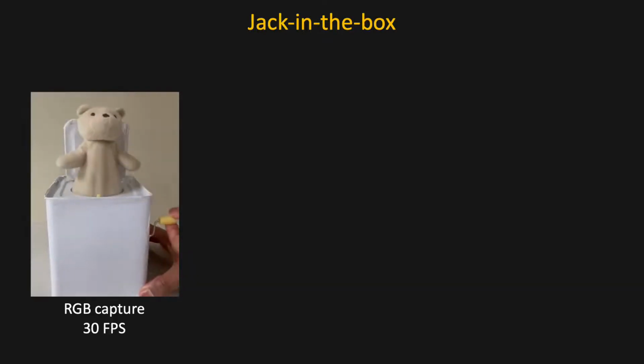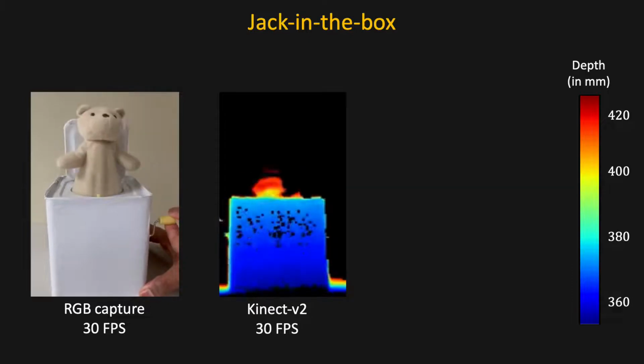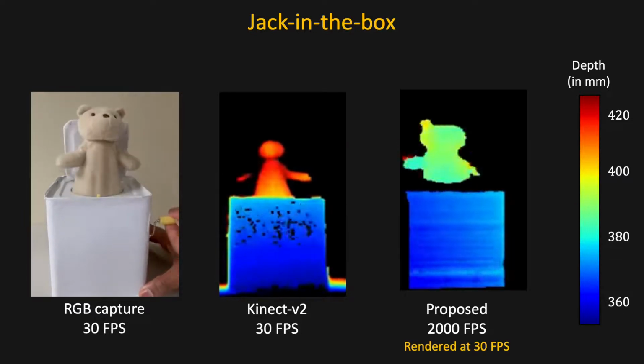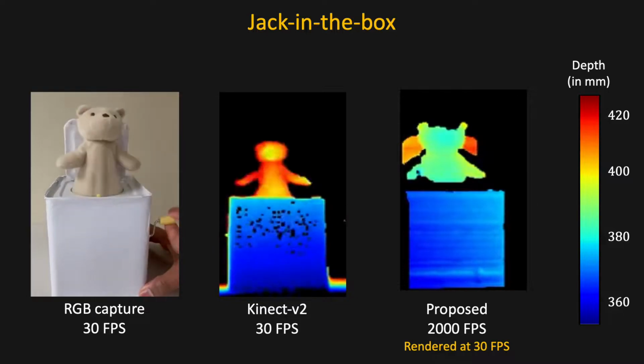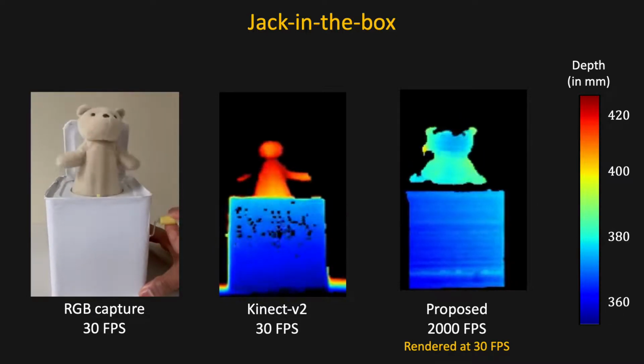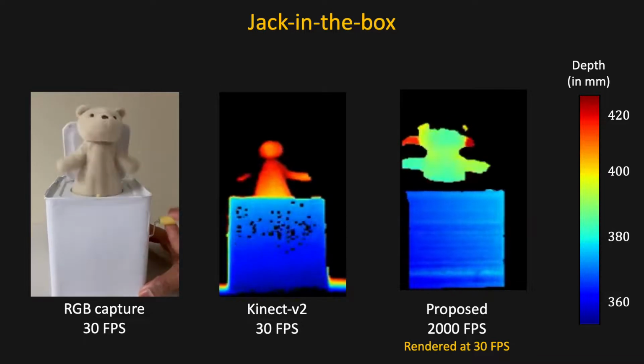Here's another scene with extremely fast motion, a jack-in-the-box toy which springs up in less than 40 milliseconds. A conventional depth sensor, such as the Kinect, operates at 30 fps and is too slow to recover depth at intermediate instances. However, single-photon SL can run at a significantly faster 2000 fps and recovers fine details of the toy as it springs up, such as its ears.